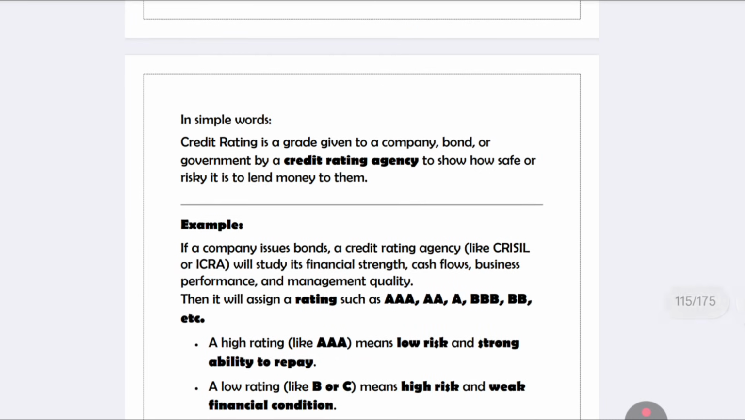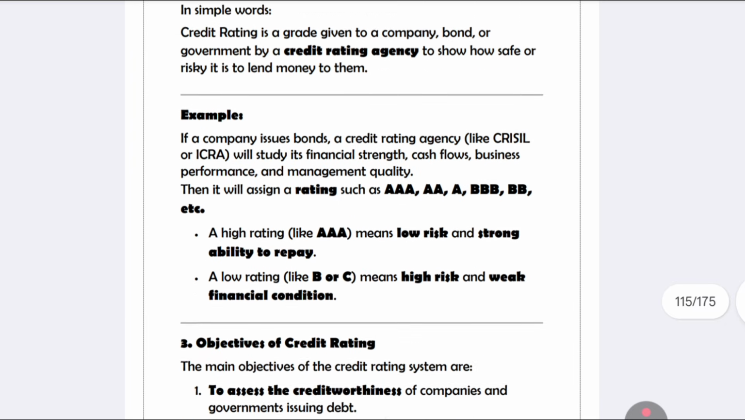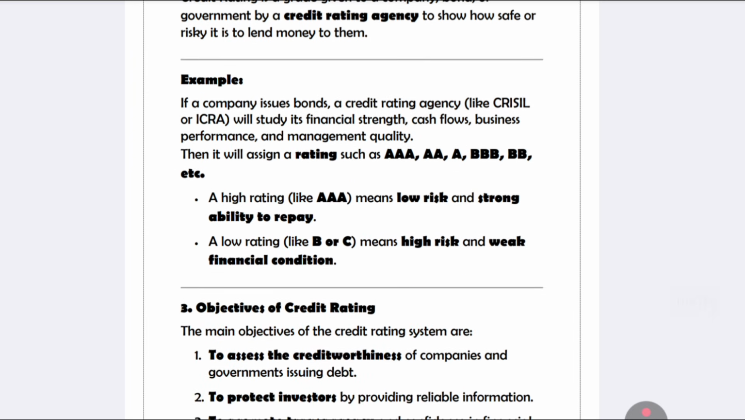In simple words, whatever credit rating agencies there are, they show how safe or risky the money lent will be. For example, when you are taking any loan, they will see your credit score, CIBIL score. Same like that, if a company issues bonds, a credit rating agency will study their financial strength, whether the company is making profits, whether cash flows are coming, business performance, management quality, like that.